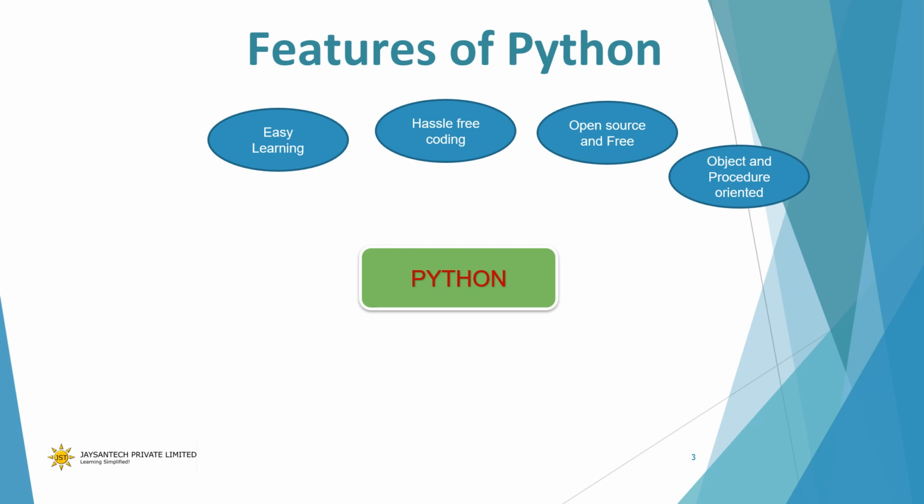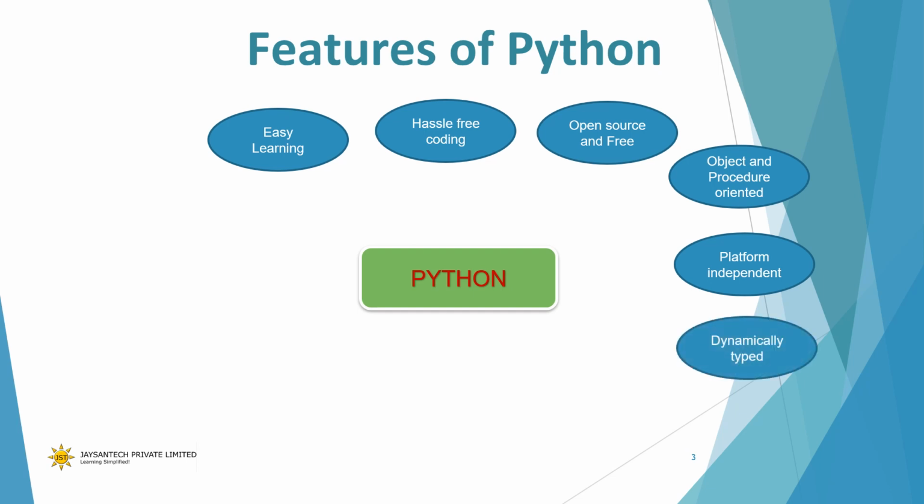Next up, we have platform independence. Any Python code written in any platform, say for example on the Windows platform, can be run in any other platform, say a Linux platform, without any changes as is.